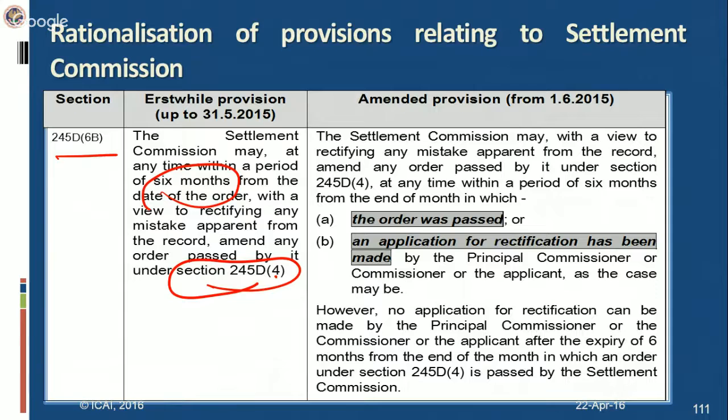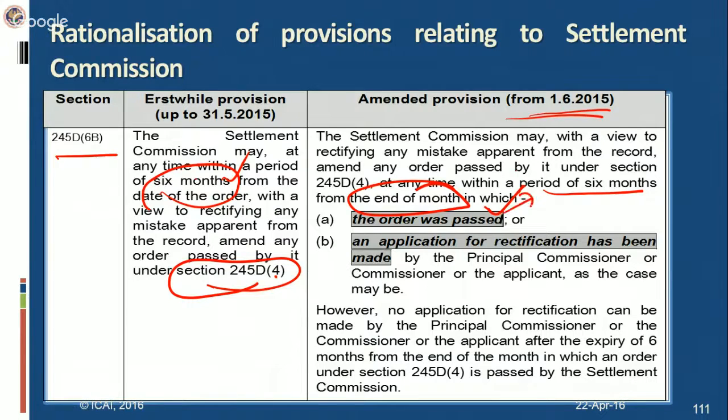Suppose the principal commissioner or commissioner or the assessee makes an application towards the end of the 6-month period, then it becomes difficult for the Settlement Commission to pass the order also within 6 months. Therefore, an amendment has been made in this section with effect from 1/6/2015. The Settlement Commission may, with a view to rectifying any mistake apparent from the record, amend any order passed by it at any time within a period of 6 months from the end of the month. Earlier, it was 6 months from the date of the order. Now, it's 6 months from the end of the month in which the order is passed.